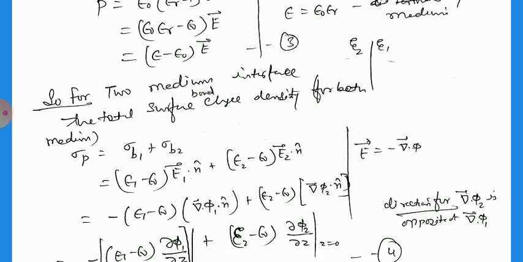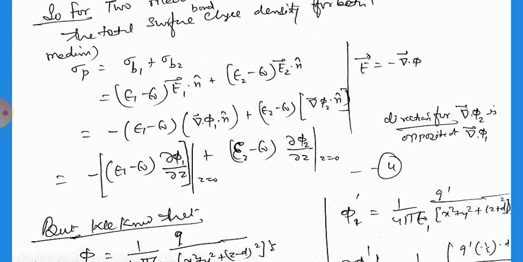So for the first we can write (ε1 − ε0)/ε1 multiplied by the E1 vector dot n, and for the second, (ε2 − ε0)/ε2 E2 dot n. But we know the electric field is equal to the minus of del phi, so we can write it like this. Here you have to write minus del phi 1, and the second is also under the same conditions.